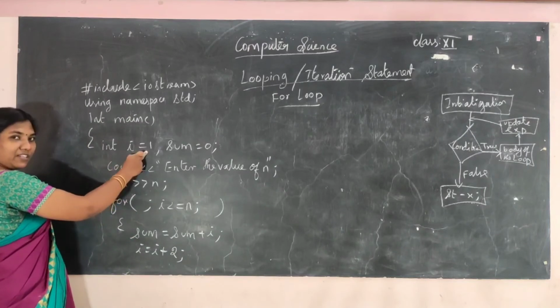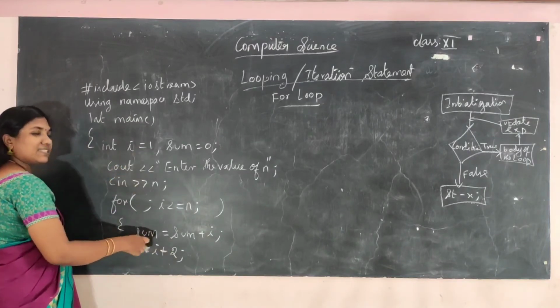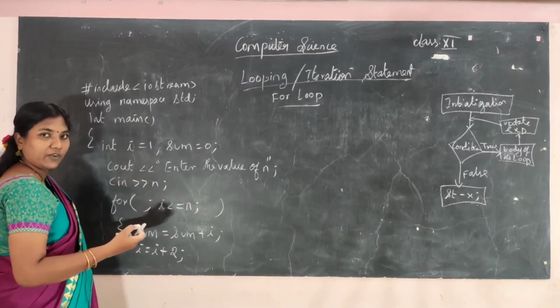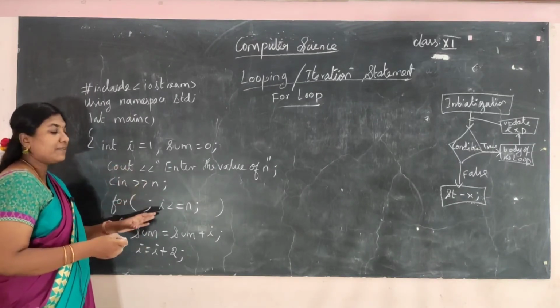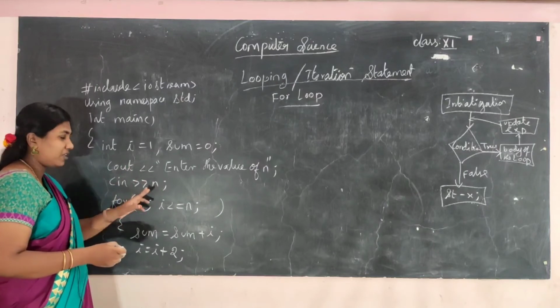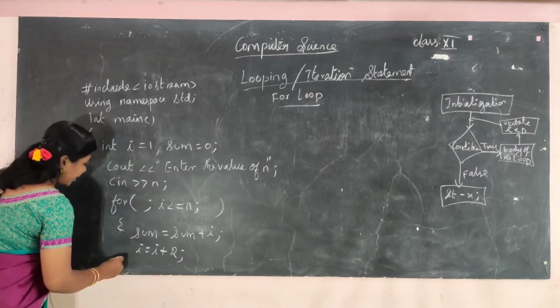Because first I am having the value 1, if i plus 2 means 3, then 1, 3, 5. Like that only I am going to have. So I am going to find the sum of odd numbers within the value n, up to the value n that the user is going to give.